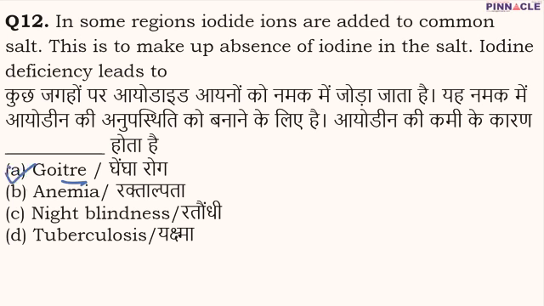Talking about goiter, what it is: it is a deficiency disease, and it happens because of the enlargement of the thyroid gland. We know that the thyroid gland is present in our neck, and because of the enlargement of its size, the neck starts swelling. This enlargement takes place because of the deficiency of iodine or iodide ion in our food. Therefore, we all need to ensure proper intake of iodide or iodine in our daily life, in our diet.